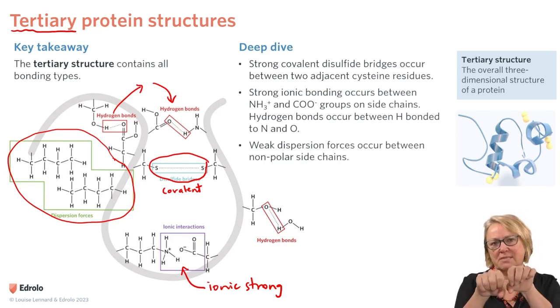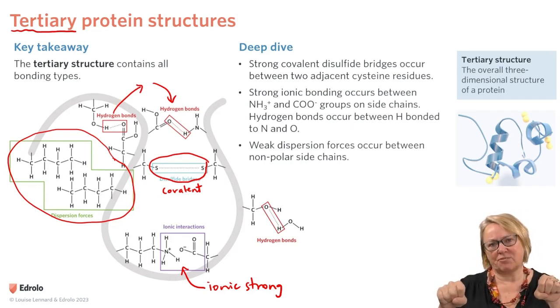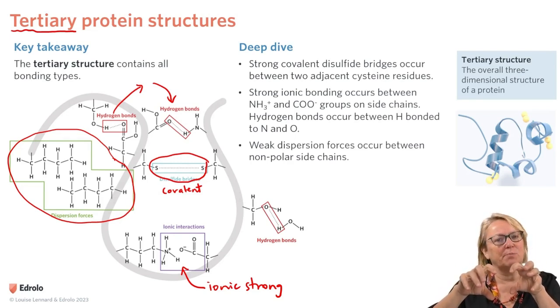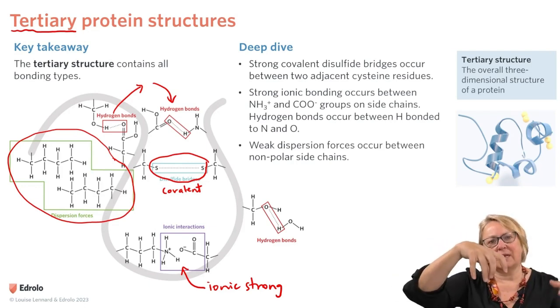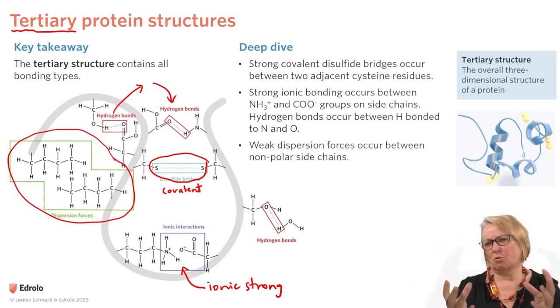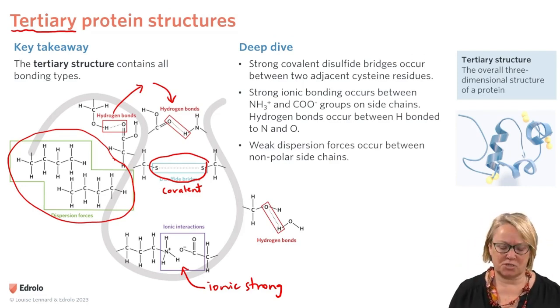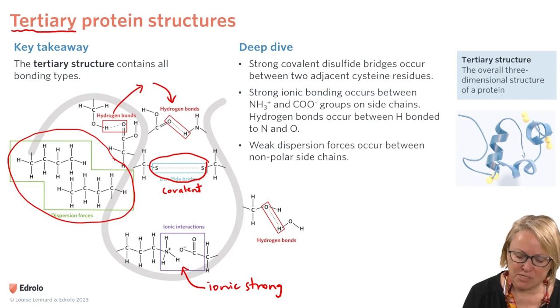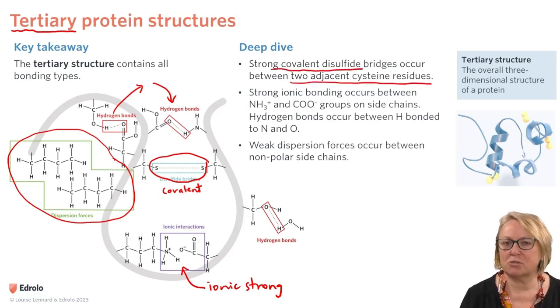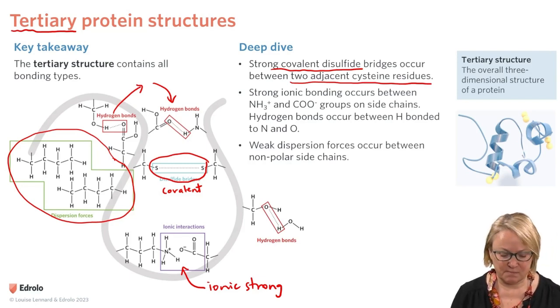So we've got the sequence of beads, which is the primary structure. We've got that folded onto itself, held together by hydrogen bonds, which is the secondary structure. And then this whole thing has more shape, more three-dimensional space carried out about it because of the tertiary structure. So the strong covalent disulfide bridges are between 2 adjacent cysteine residues.